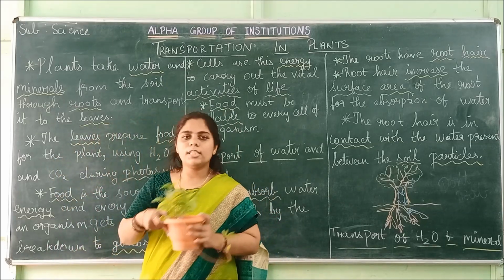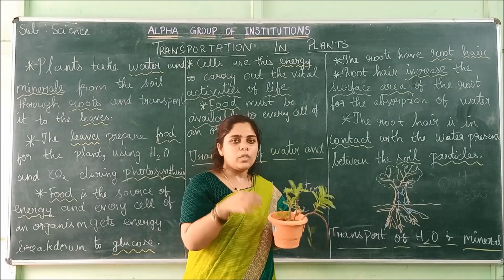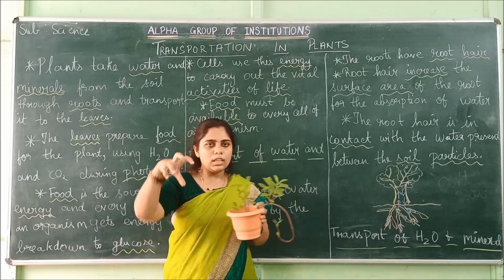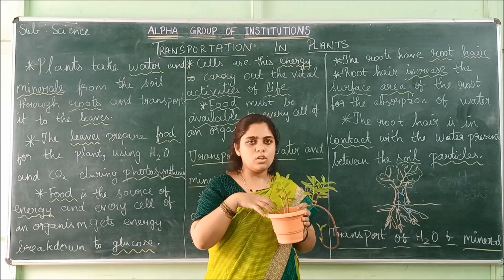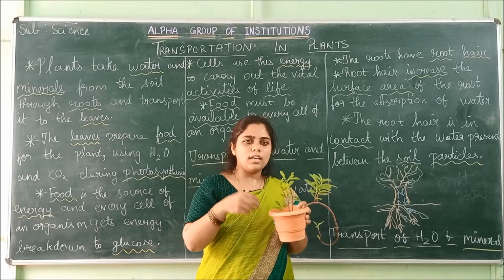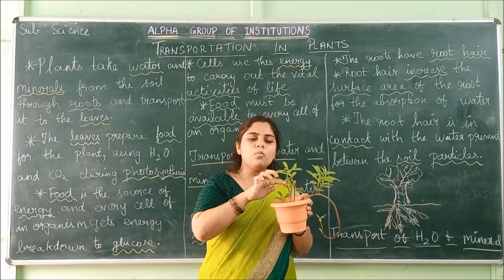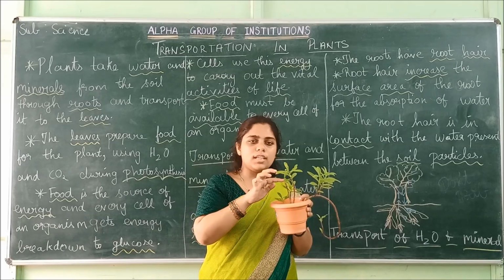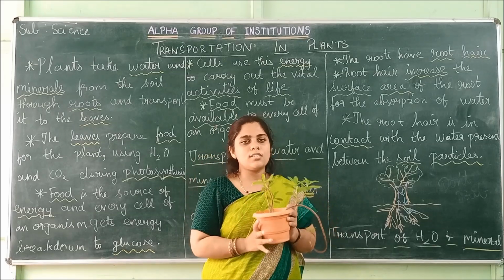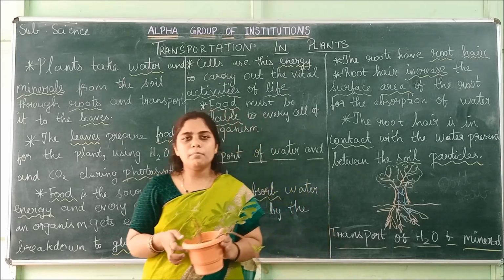If you take this pot plant as an example, there is mud inside the pot, and the plant is there. What happens? We water the plant daily, and deep inside the soil there will be roots that fix the plant to the soil. What happens if we water the plant over here? It absorbs all the water and lets it into the root hairs. Through the stem, the water and all the nutrients pass and finally reach the leaves, so they grow. So this is the overall process of how transportation of water and minerals takes place.